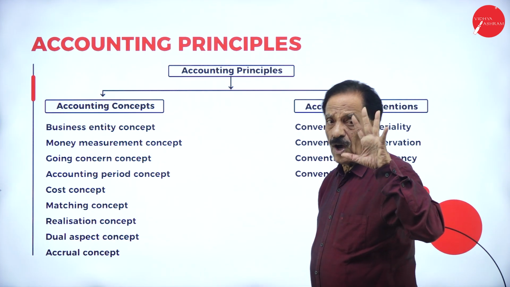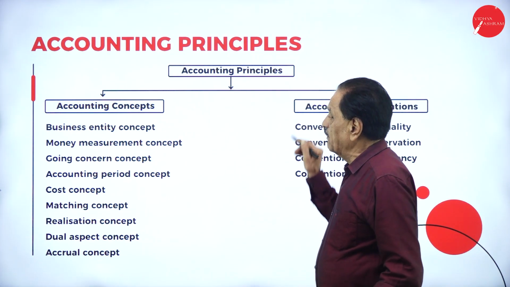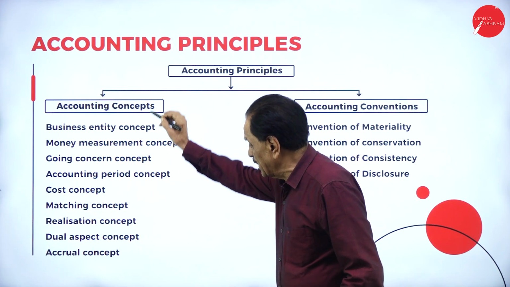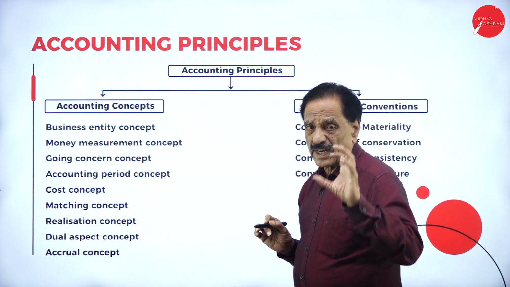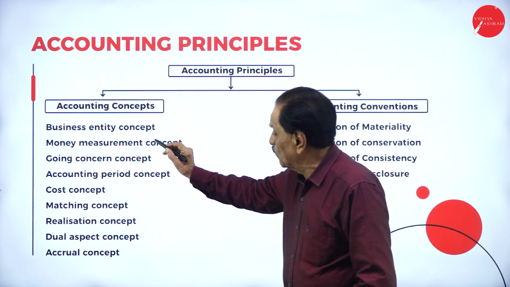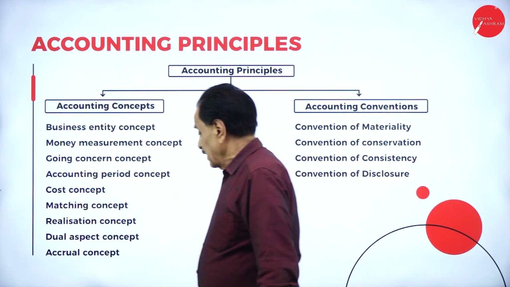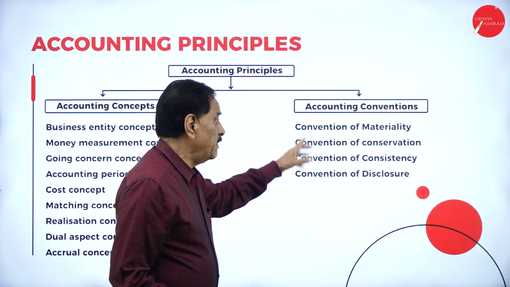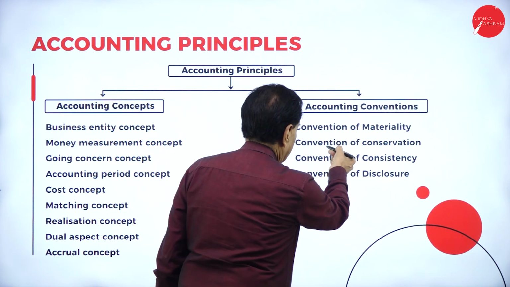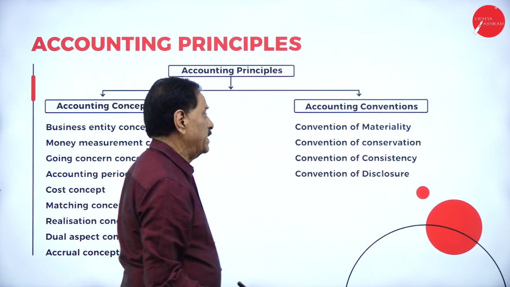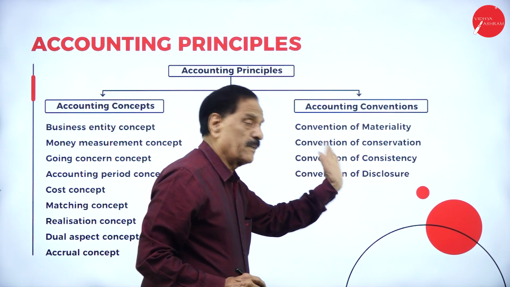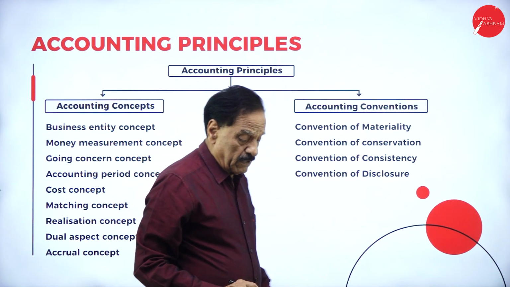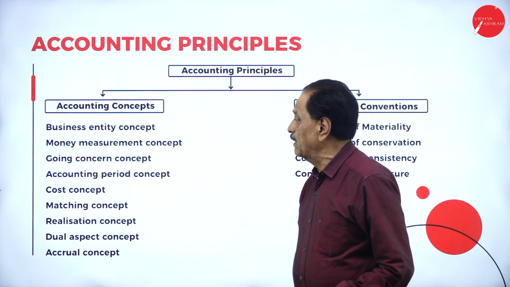In examination, it will be asked for 15 marks. You have to learn the heading first, then write about 3 or 4 lines about that concept. Next, regarding accounting conventions: convention of materiality, convention of conservatism, convention of consistency, convention of disclosure. We will discuss one by one.